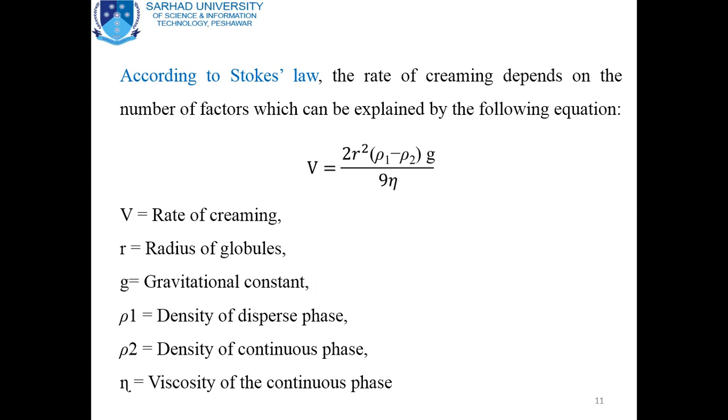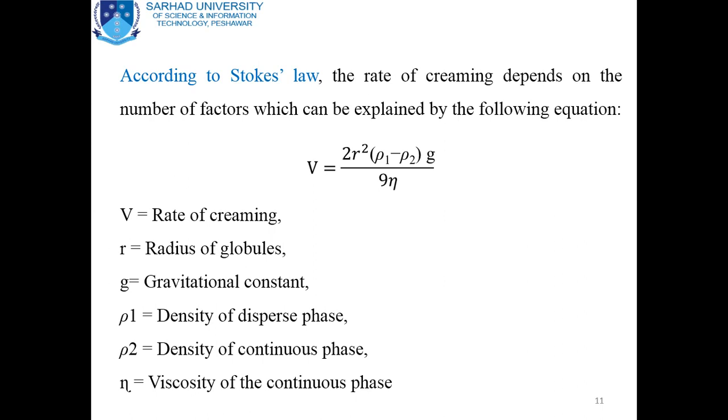It means that the square of the radius of the globules is directly proportional to the rate of creaming, V. Rho 1 is the density of the dispersed phase, that is the internal phase, and rho 2 is the density of the continuous phase or dispersion medium. If that difference, rho 1 minus rho 2, is high, the rate of creaming will be increased.